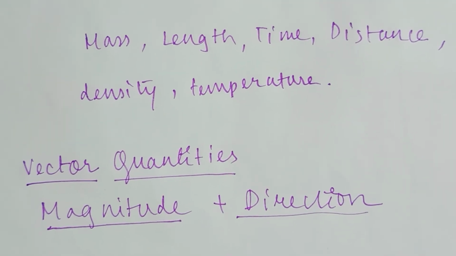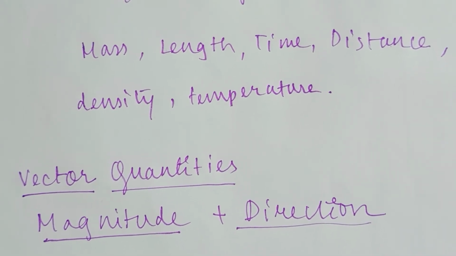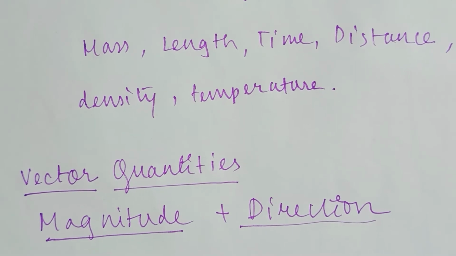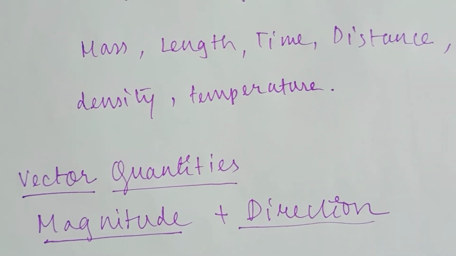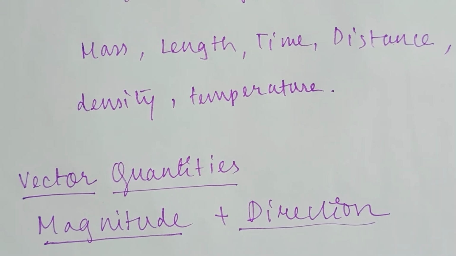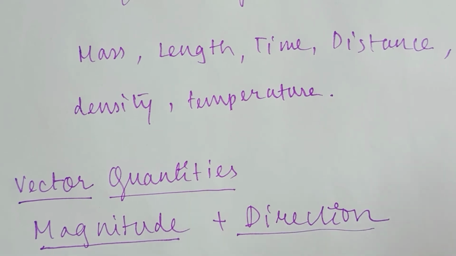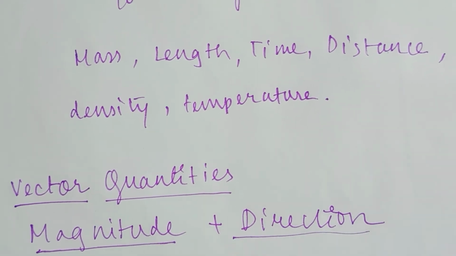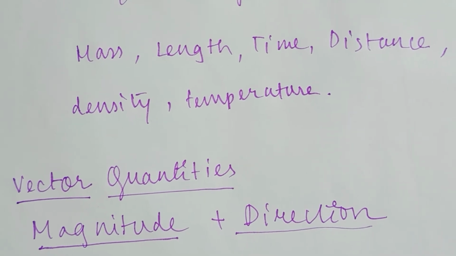I tell you, you have to come 10 kilometers. I know it's a very long distance, but 10 kilometers to come to my house. I have not mentioned which direction. You have also not asked me in which direction I have to go. So you have gone towards the east, but my house is towards the north. So you have not reached my house, you have reached somewhere else.